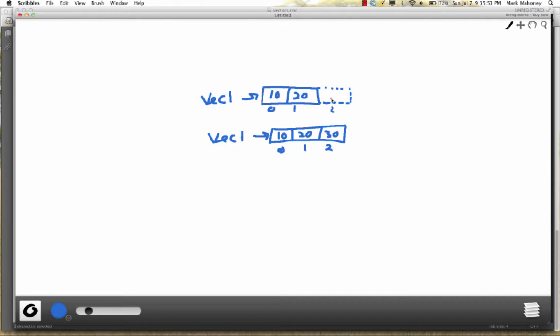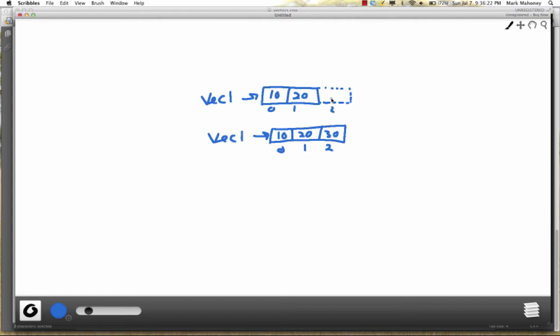Now, if you absolutely must insert in the middle, there is a method to do that. It's called insert. However, keep in mind that all the elements after the item you're inserting will need to be shifted over to make room for that new element. If you have a large vector, this can be a pretty expensive operation. So generally, you want to try to avoid using insert and use pushback as much as you can. However, there are times when it will make sense to use insert.